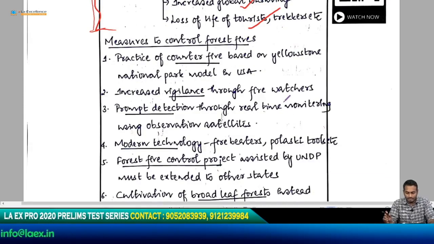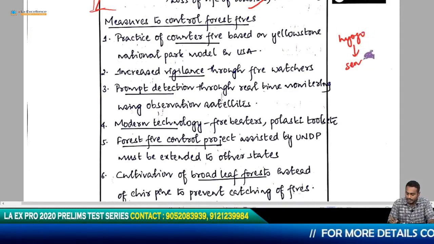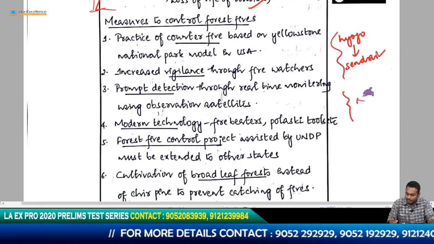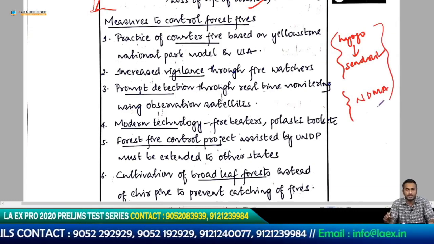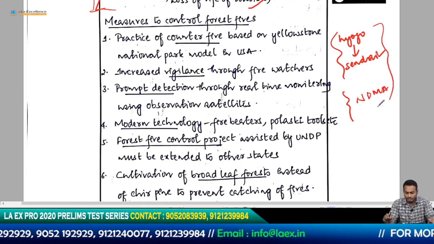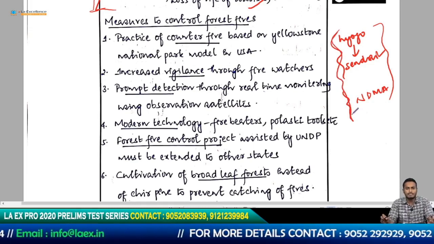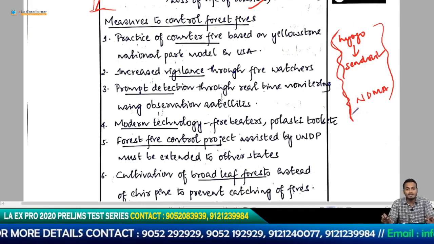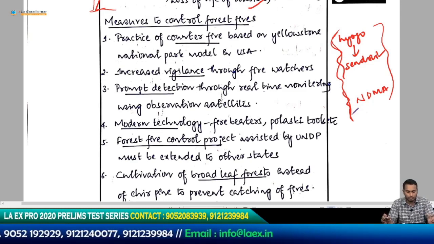When I talk about the measures, I would like to see somewhere Hyogo, its continuation Sendai, and the Indian counterpart NDMA. These three things, when you put them in your disaster management answer, they basically enrich your answer. And you can always put these things in your disaster management answers, because these are broad concepts. They talk about almost every kind of disaster. So I would like to see some of these things in my answer, so I know that the student has read about these things. So what does he do?